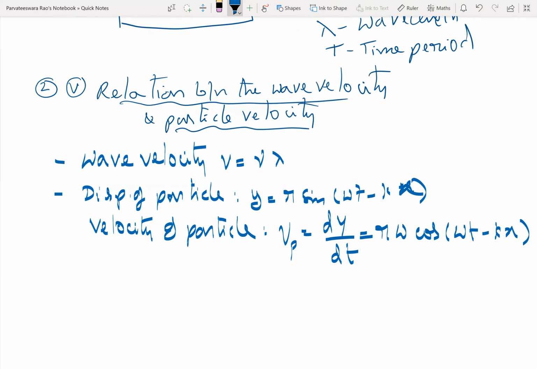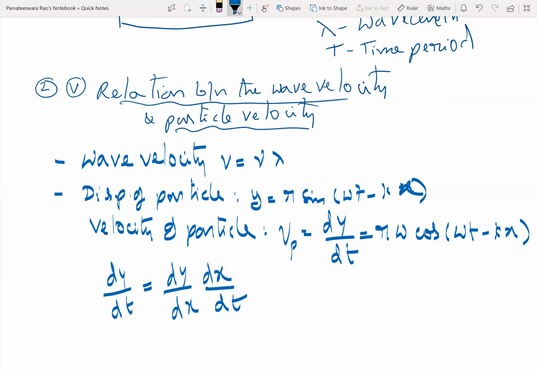And yesterday we wrote the relation between omega and k. What is that? So maximum particle velocity. This is nothing but dy by dt, which can be written as dy by dx into dx by dt.